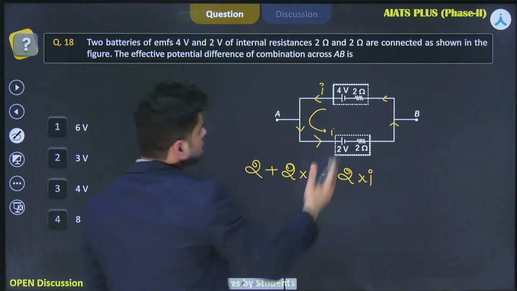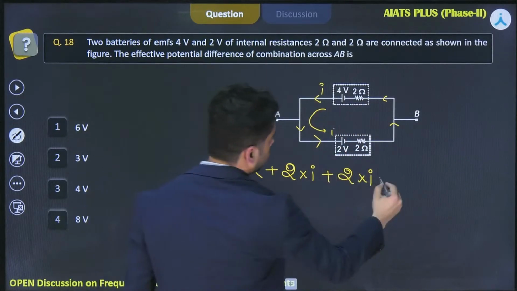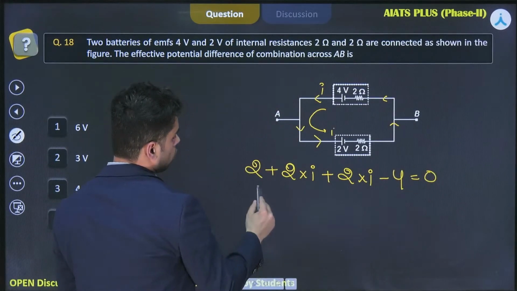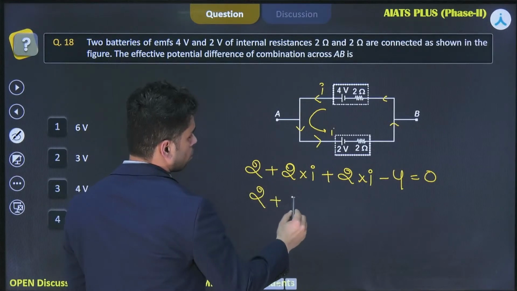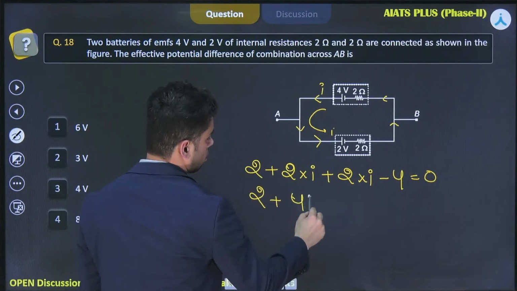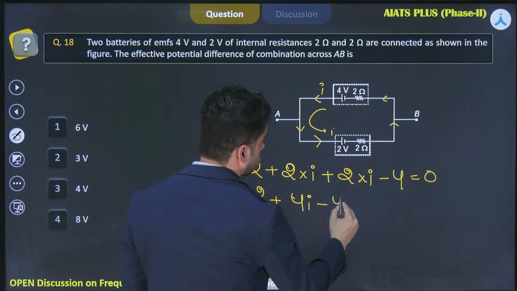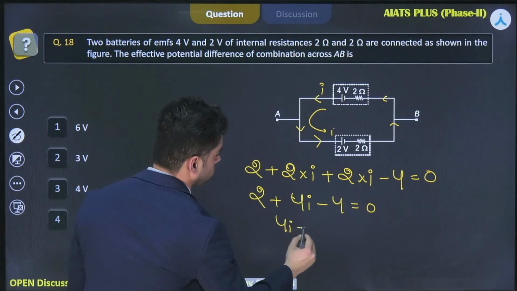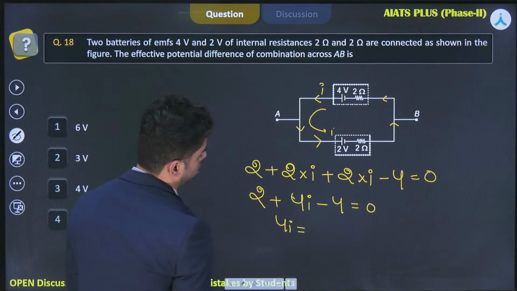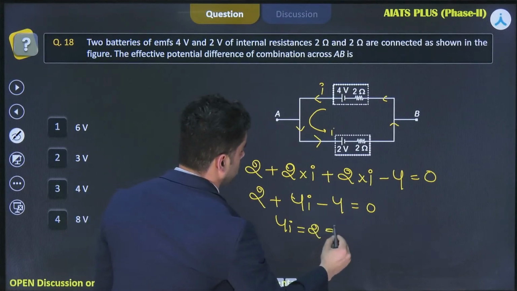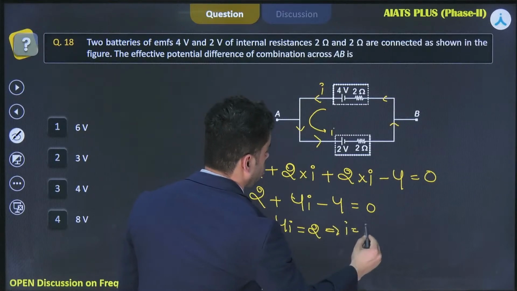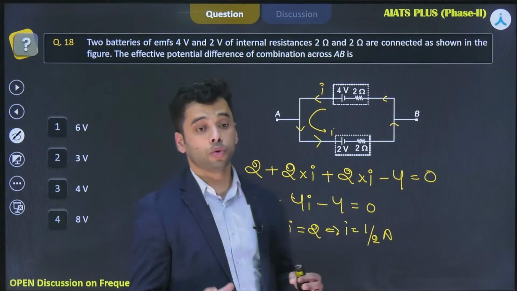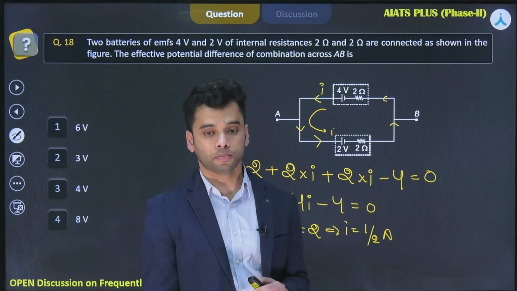And after that there is a gain of 4 volt. So minus 4, it should be equal to 0 as you move across the loop. So it should be equal to 2 plus 4I minus 4 should be equal to 0. So 4I is coming out to be equal to 2. So I is coming out to be equal to 1 over 2 ampere. Current is coming out to be equal to 1 over 2 ampere.